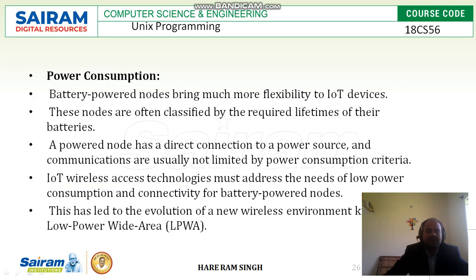Next is power consumption. Battery powered nodes bring much more flexibility to IoT devices. If a smart object has battery power, then it is more flexible to use. These nodes are often classified by the required lifetimes of their battery. A powered node has a direct connection to a power source, and communications are usually not limited by power consumption criteria.